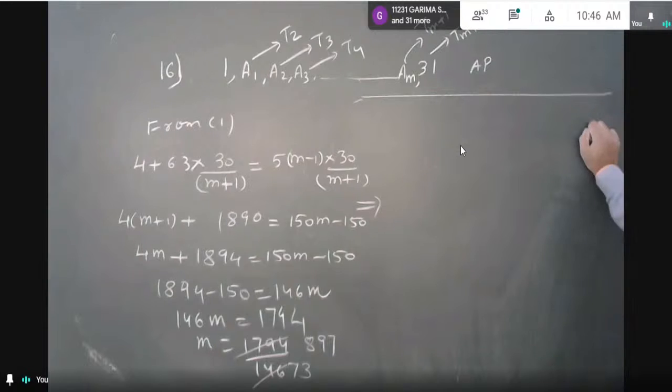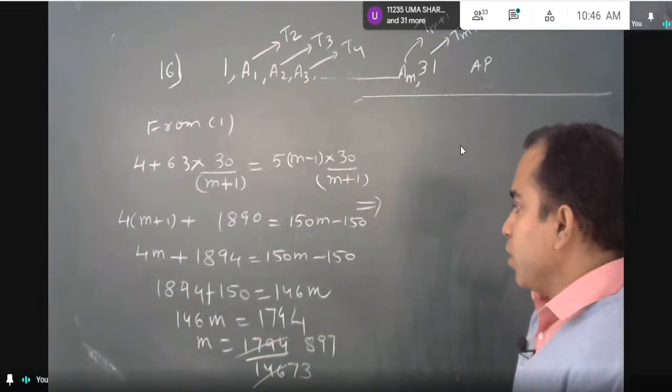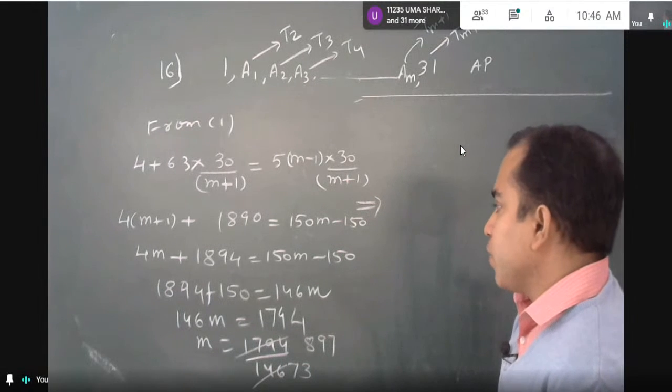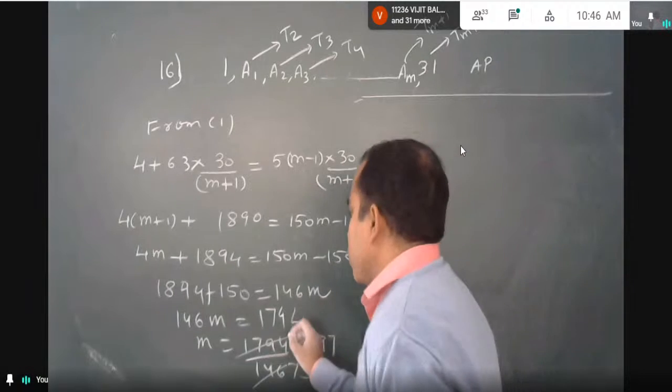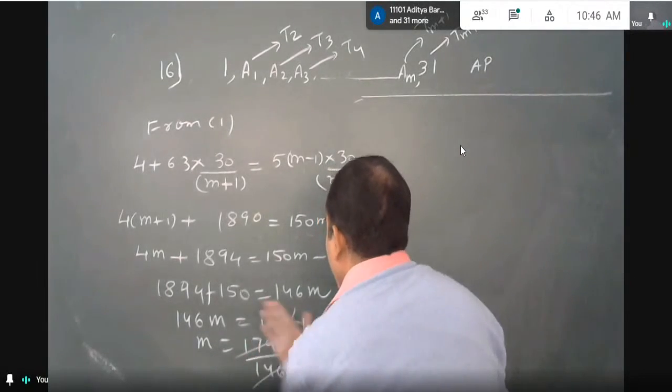I have made some mistake. Sir, there will be 150 plus. Sir, it should be 1894 plus 150, not minus 150. Oh, I'm sorry, this should be 1 plus 150. So this will be 4. 9 plus 5 is 14. Then 0 and 2. 2094.